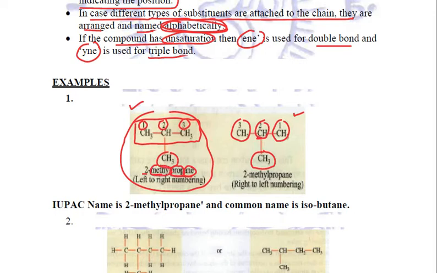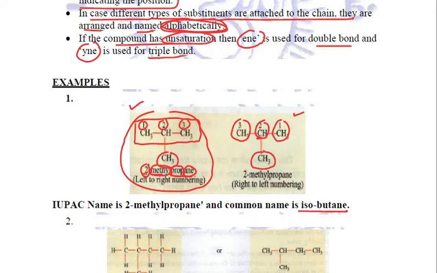It is the substituent attached, and we will number it. To which number of carbon atom is it attached? To the second carbon atom. So the name becomes 2-methylpropane. Right? This is the IUPAC name. Its common name is isobutane.